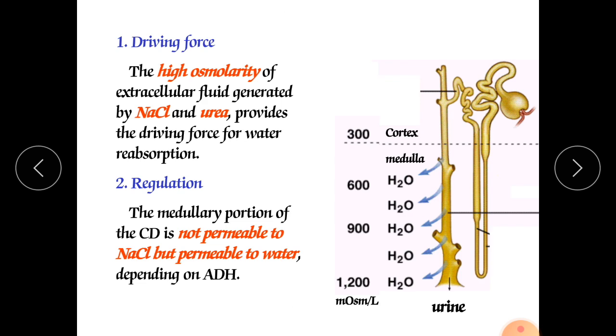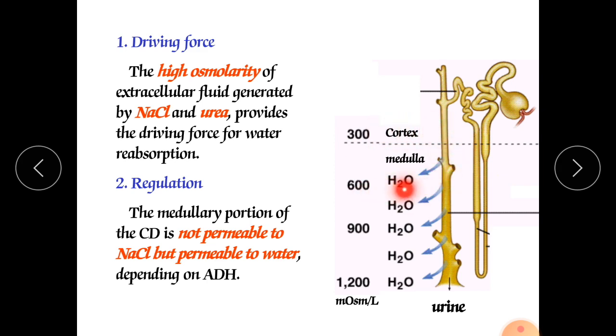Driving force: the high osmolarity of extracellular fluid generated by NaCl and urea provides the driving force for water reabsorption. So here you can see at this point there is an osmolarity of 300 milliosmoles per liter.